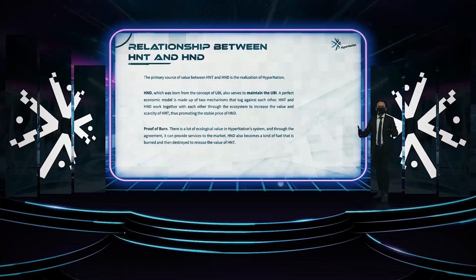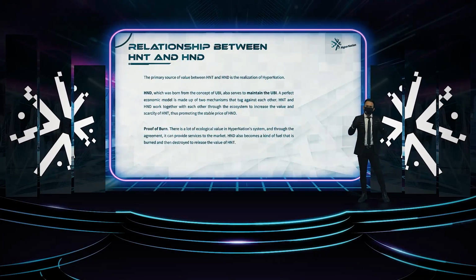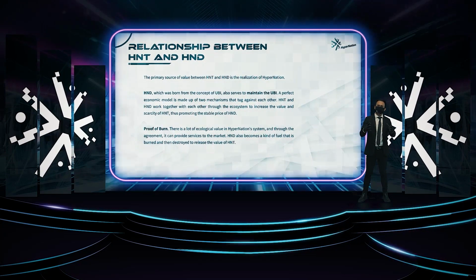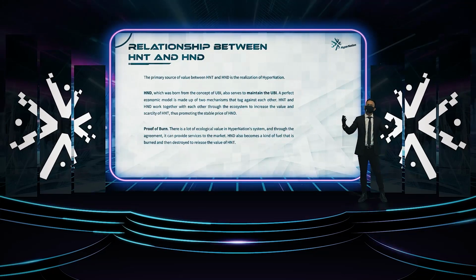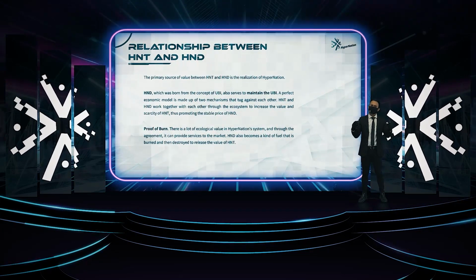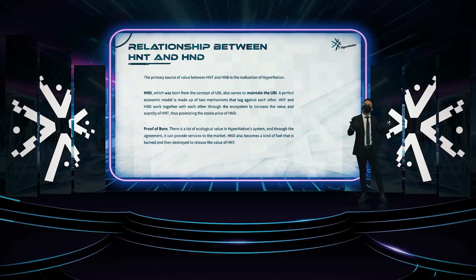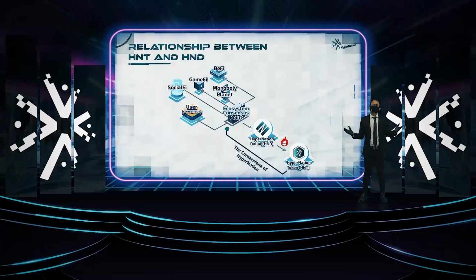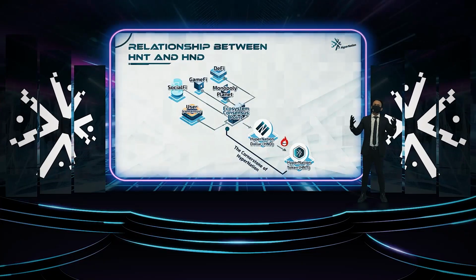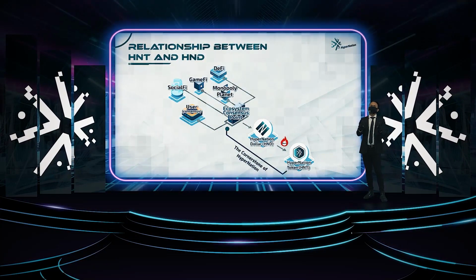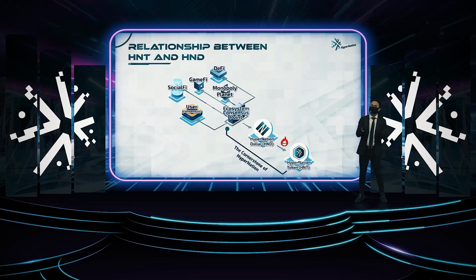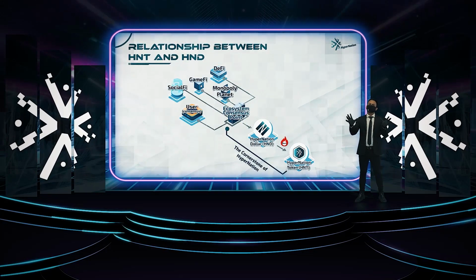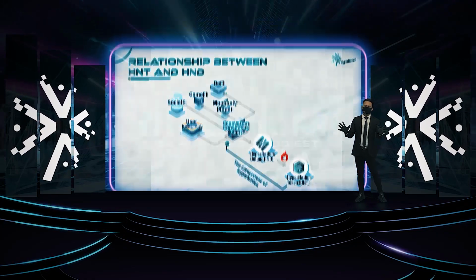HND and HNT interrelate with each other. The relationship is such that HND and HNT work together through the ecosystem and make the value and scarcity of HNT increase, thus also promoting the stable price of HND. In simple words, the consensus point will inflate the supply of HND, which will then be burned to mint HNT. HNT will be recycled back within the integrated consensus system.